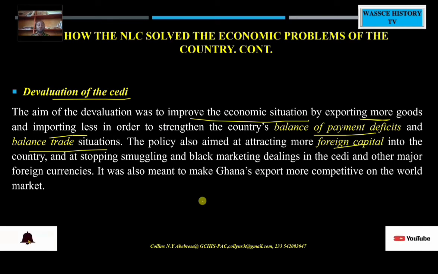It was also meant to make Ghana's export more competitive on the world market, and this was the reason behind the devaluation of our cedi.